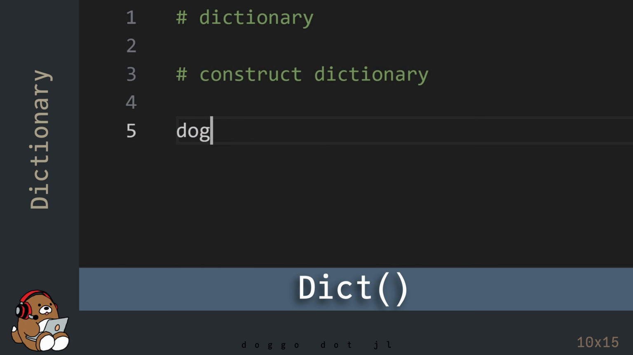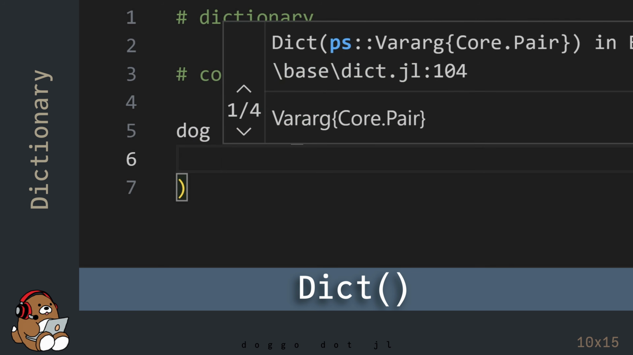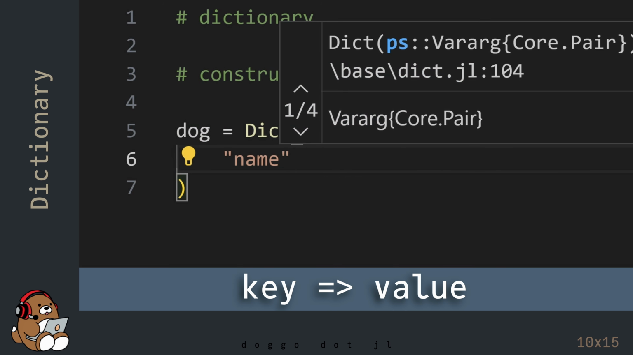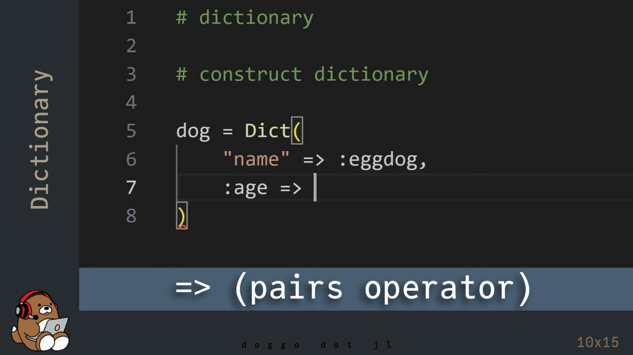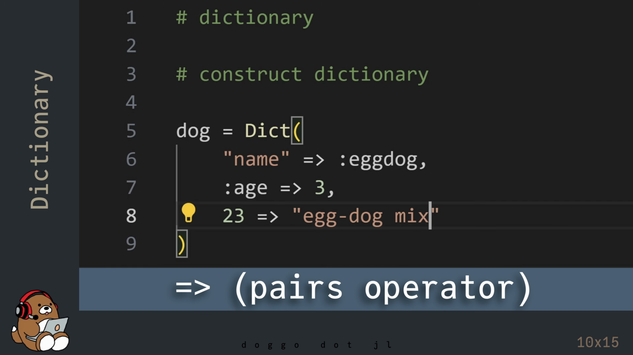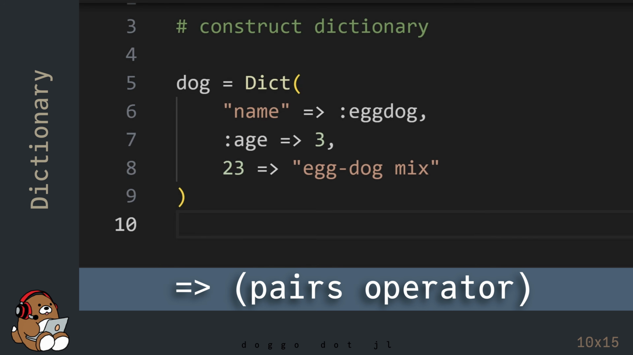To construct a dictionary, use the Dict constructor. For key-value pairs, the key goes on the left-hand side, and the value goes on the right-hand side. In between is the pairs operator, which maps the key to the value. The pairs operator is spelled P-A-I-R-S, and it's the equal sign character immediately followed by the greater than sign character.